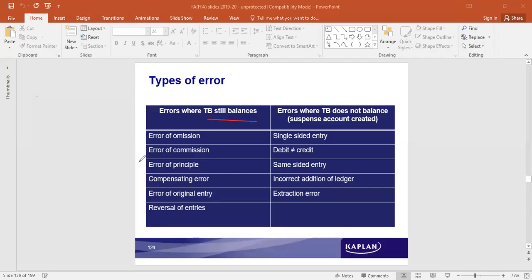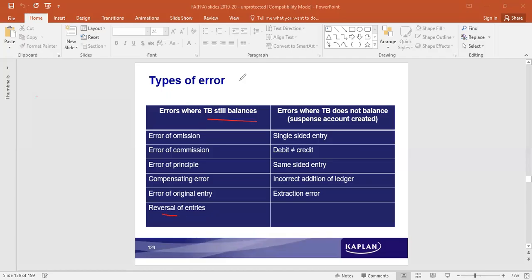Error of original entry: at the time of recording, an error is made, and the entry is recorded in reversal.